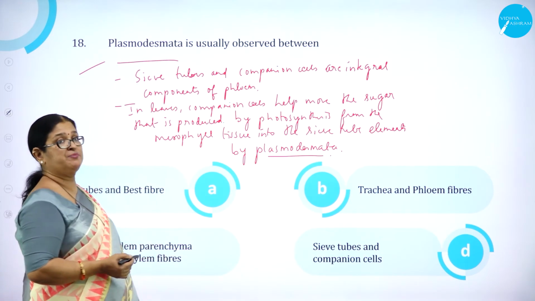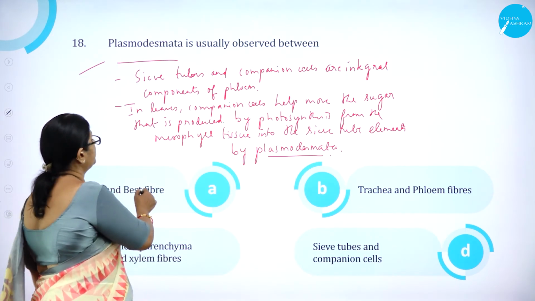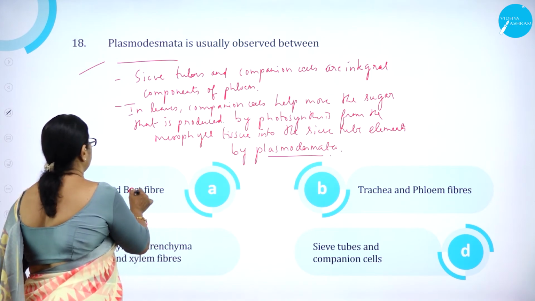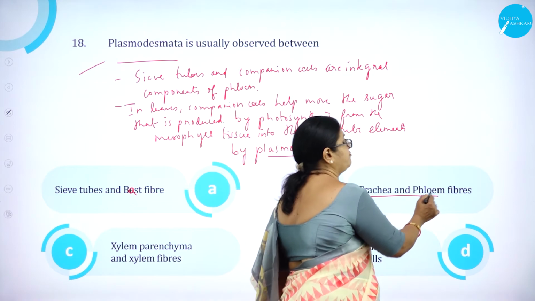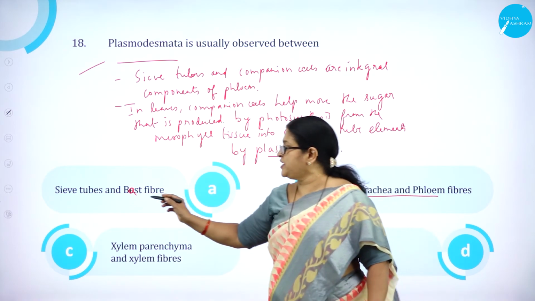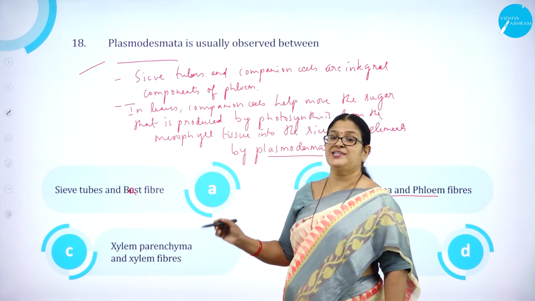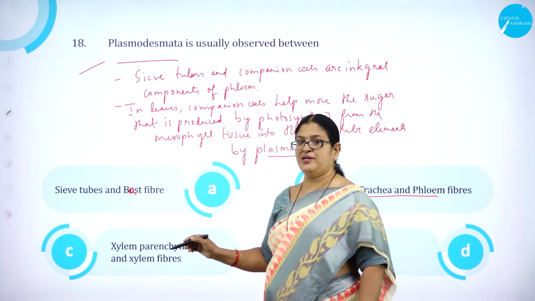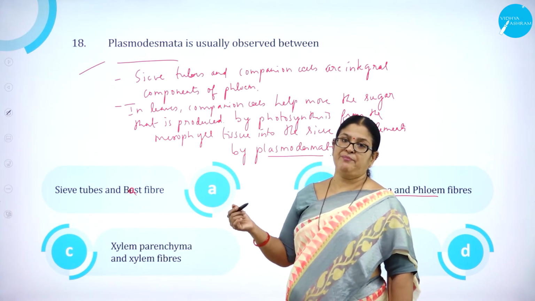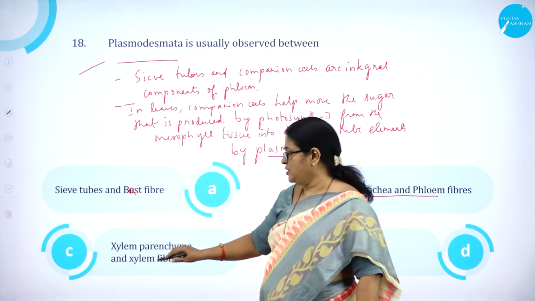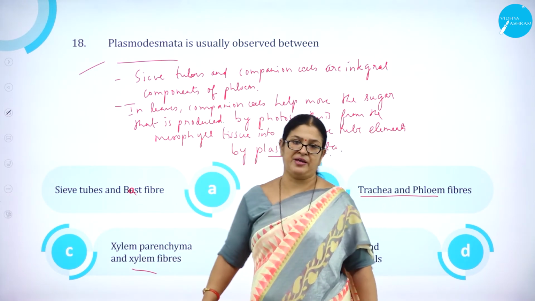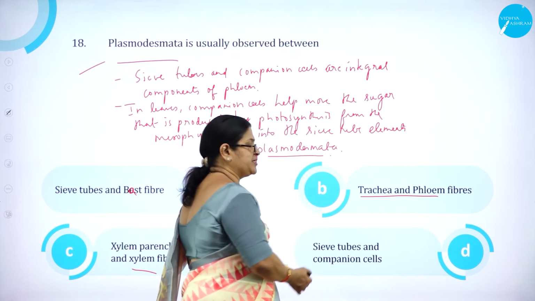Plasmodesmata is usually observed between sieve tubes and bast fibers. Then B, trachea and phloem fibers. It is bast fibers, B-A-S-T, not B-E-S-T. Phloem is also called as bast. Xylem is also called as wood. Option C, xylem parenchyma and xylem fibers. Then option D, sieve tubes and companion cells.